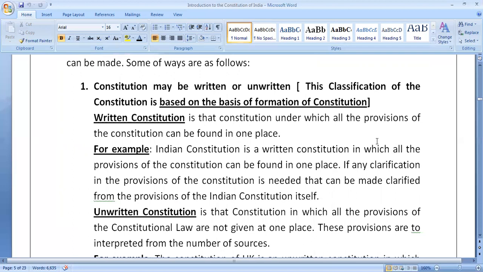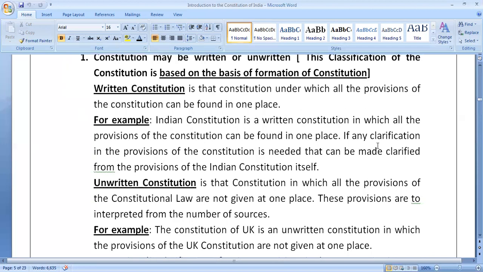The second category of constitution on the basis of formation of constitution is the unwritten constitution. A constitution is said to be an unwritten constitution in which the provisions of the constitutional law are not given at one place.